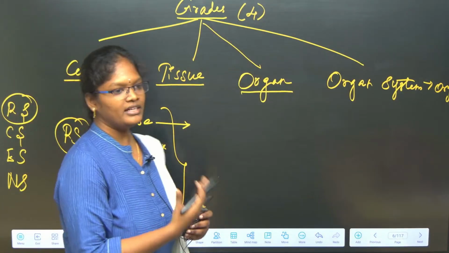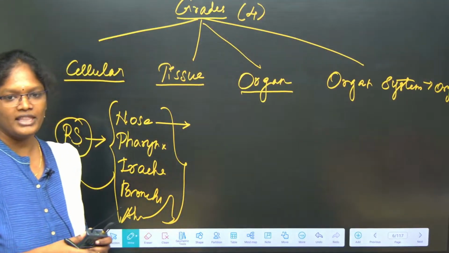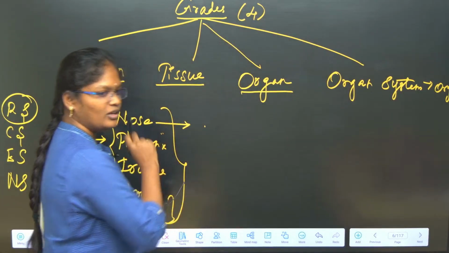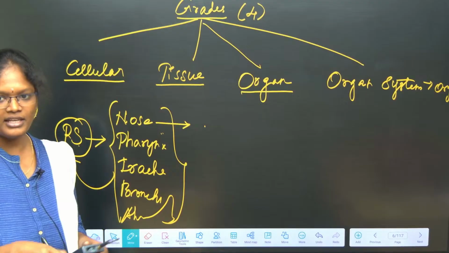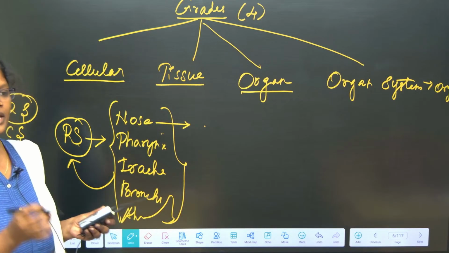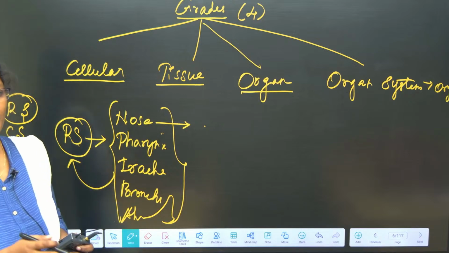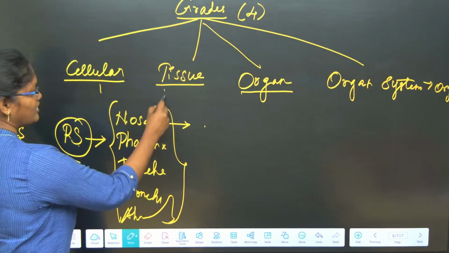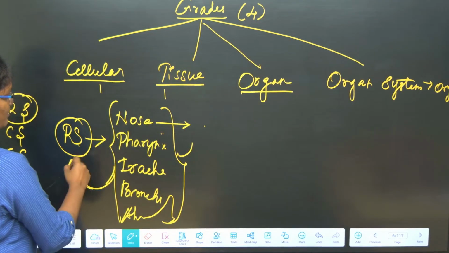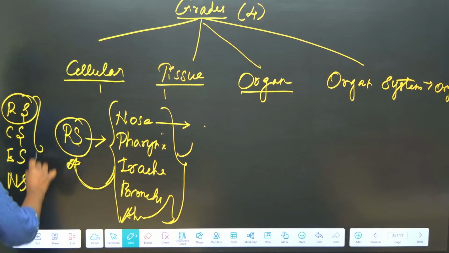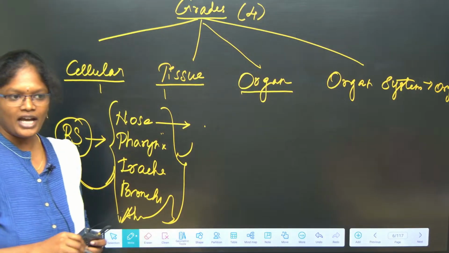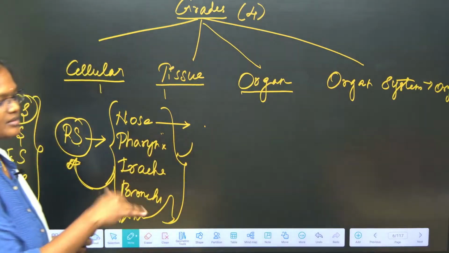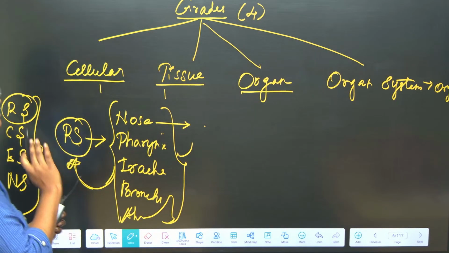In that nose there will be a group of tissues, helping the organ called the nose. The group of cells present in the nose look similar and do the same function; that is called a tissue. And how does the tissue come about? It is made of cells. So this is what I am trying to say: a cell, then tissue, then a group of organs, which we commonly call an organ system, and finally a group of organ systems makes up a complete organism. So these are the four grades of organization.